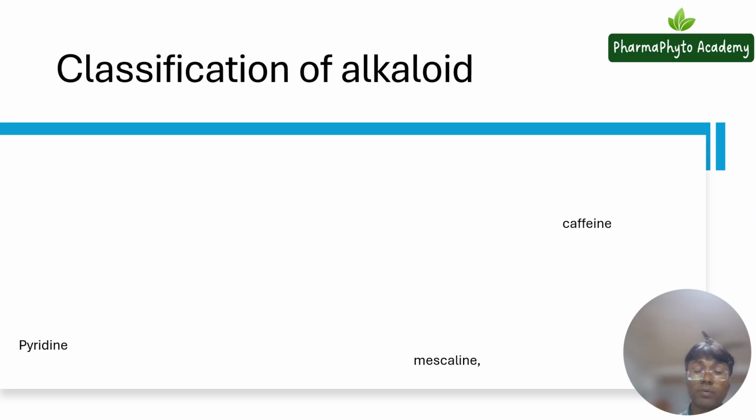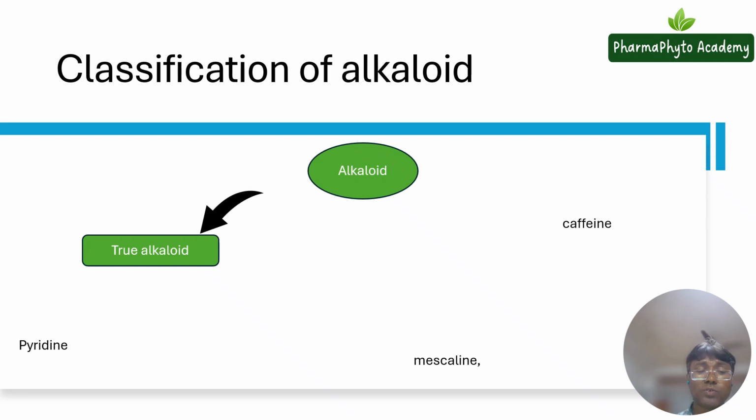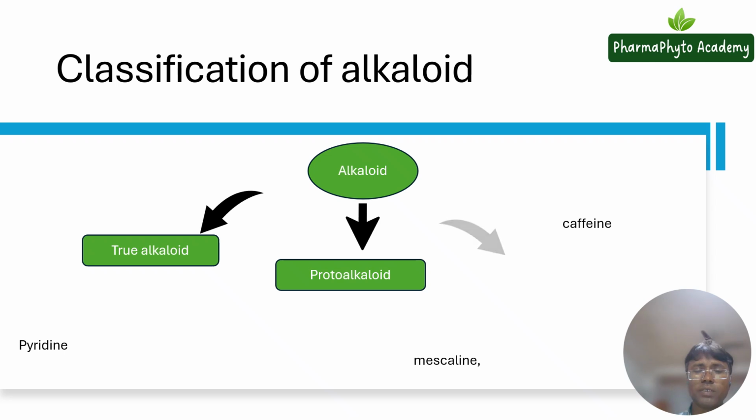So first, alkaloids can be classified as true alkaloids. Next is protoalkaloids, and the third type is pseudoalkaloids.